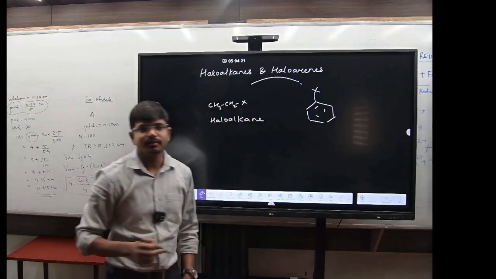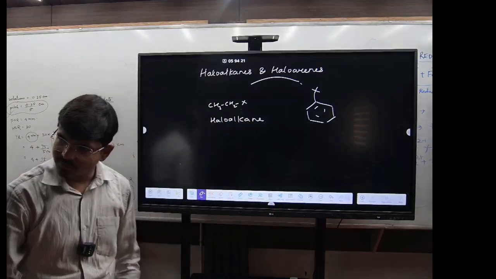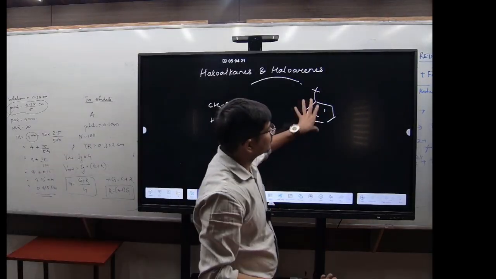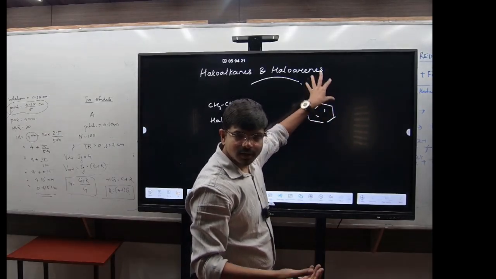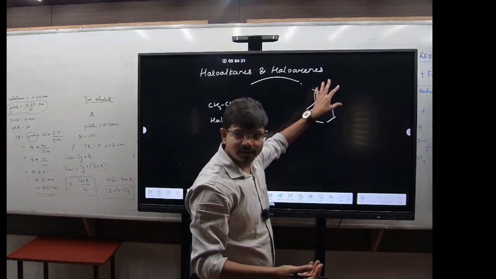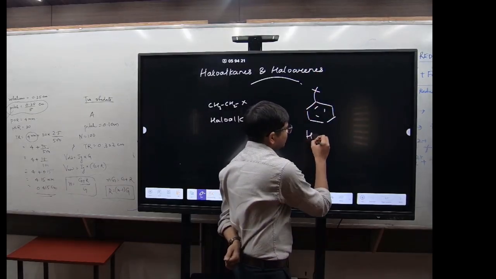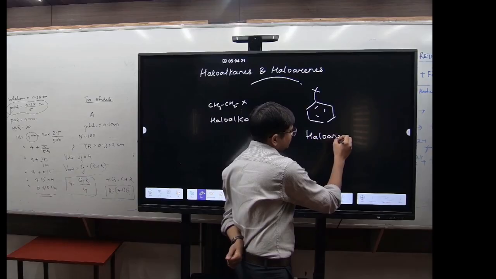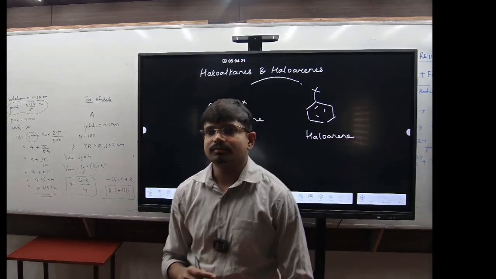Similarly, if you have this one, a benzene ring attached with X, this is basically a haloarene. This is the aromatic compound known as the arene. And a halide attached with the aromatic compound is known as a haloarene.